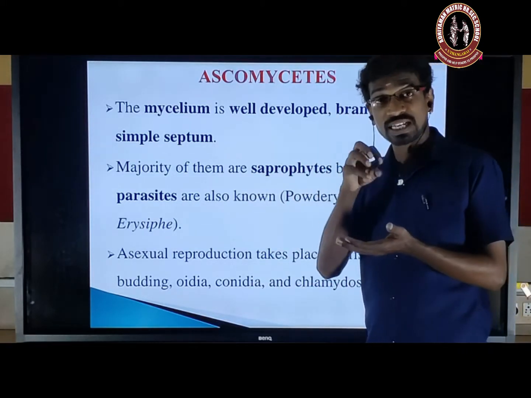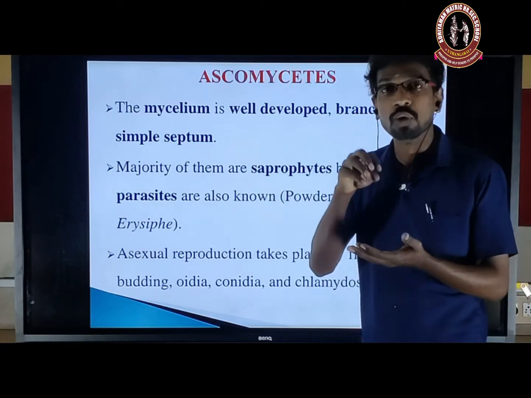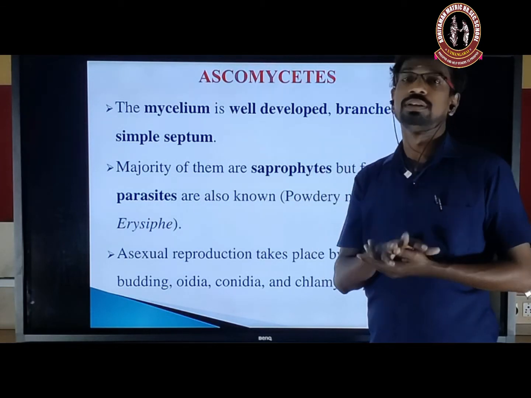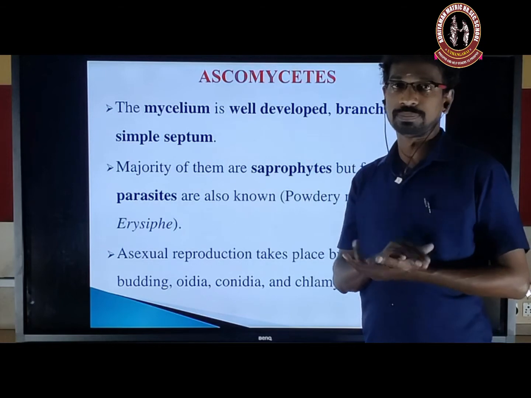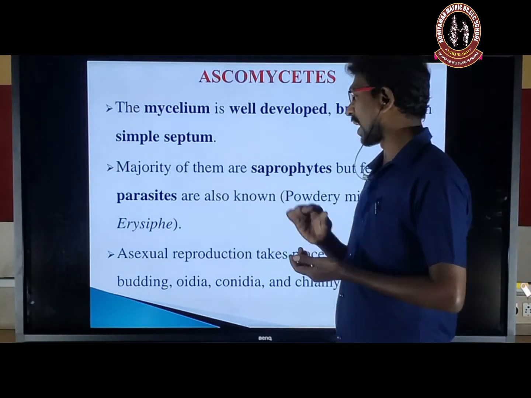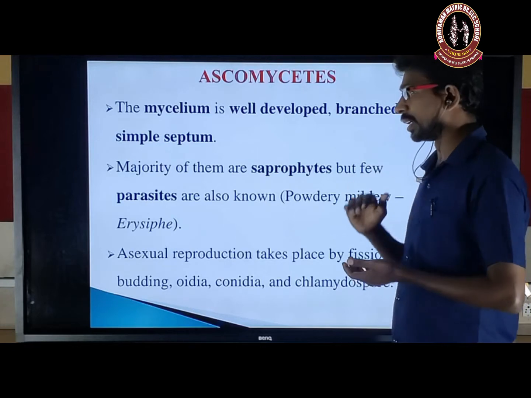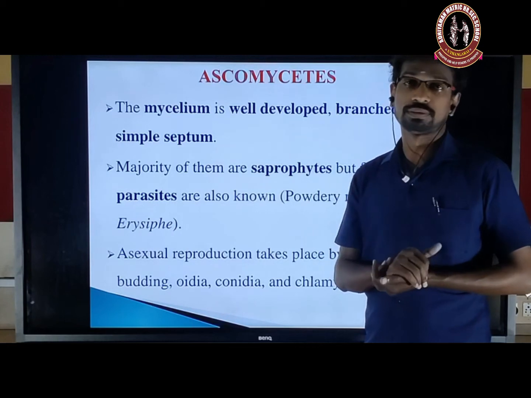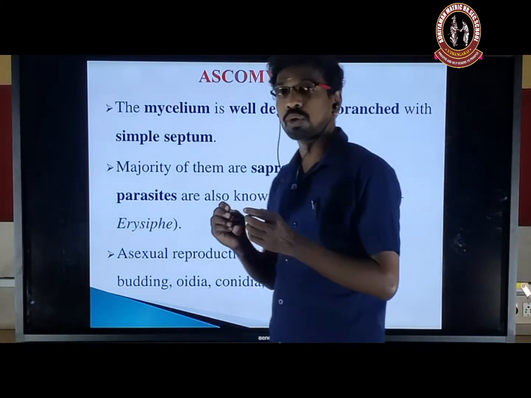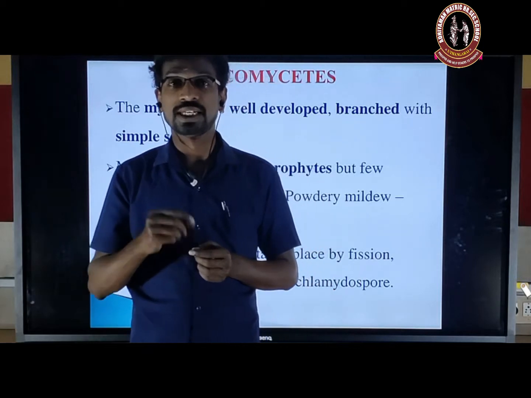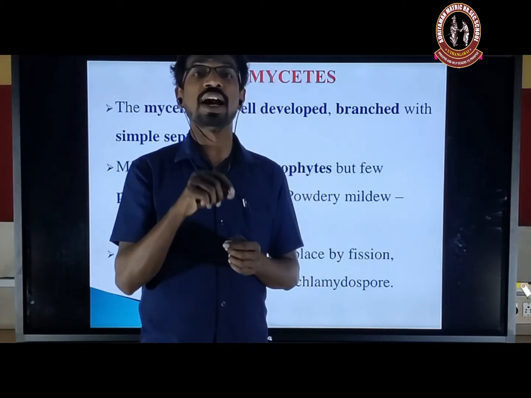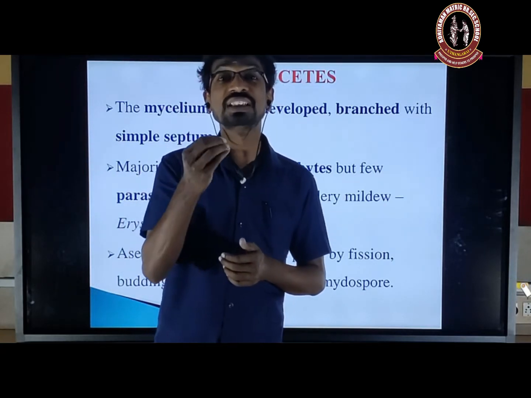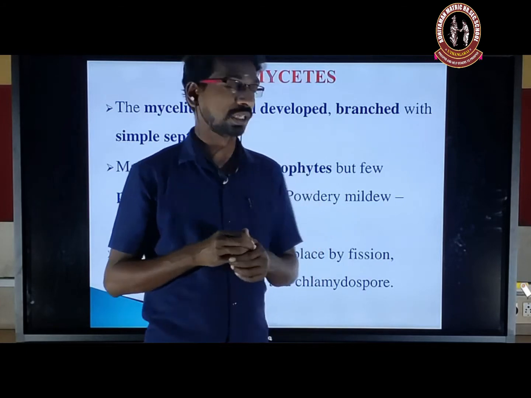That means terrestrial ones are saprophytes. They grow on dead and decaying matter of plants and animals, and the fecal matter of animals. But a few are parasites, like the powdery mildew, that is Erysiphe species. It is a parasite. Parasite means they grow on or inside a living organism, which may be a plant or animal, and they get food material by causing disease.